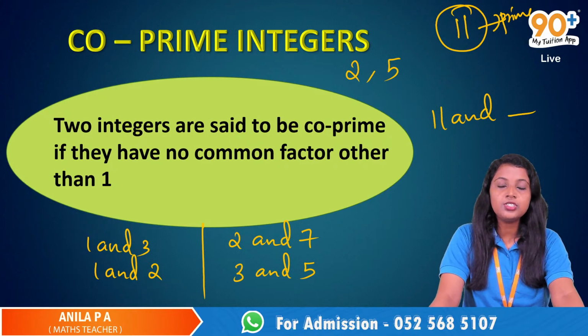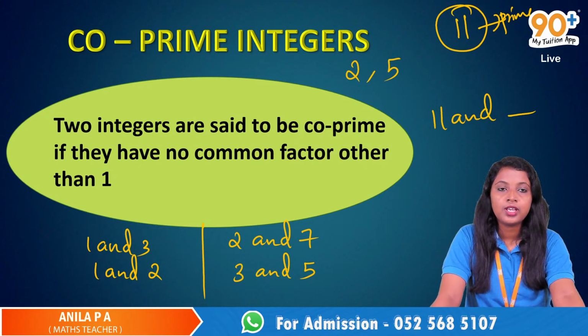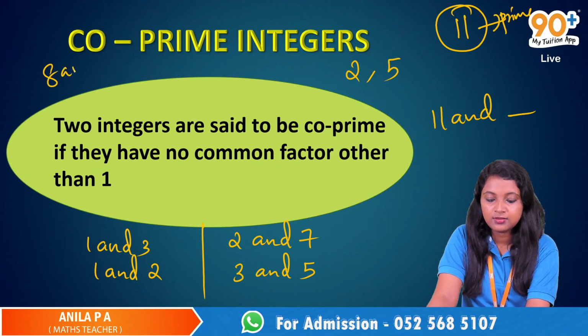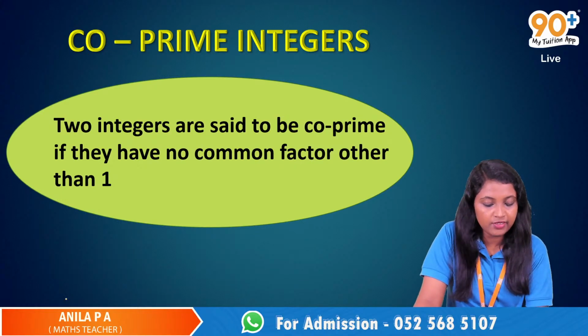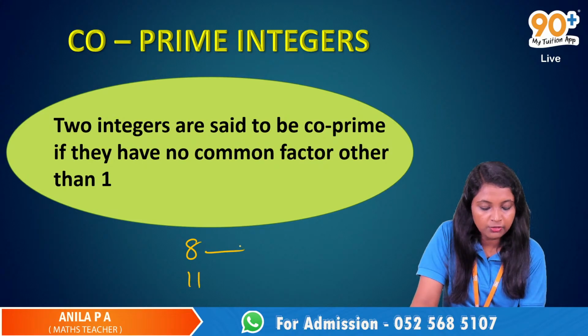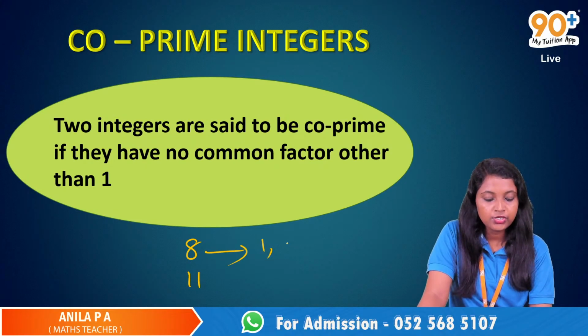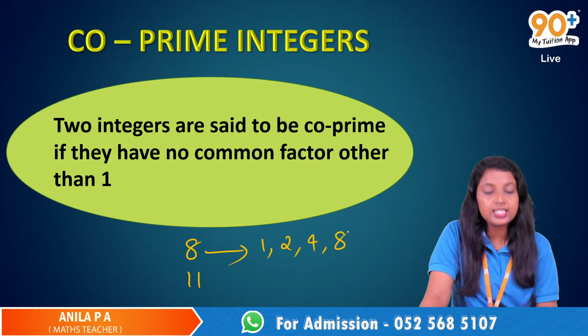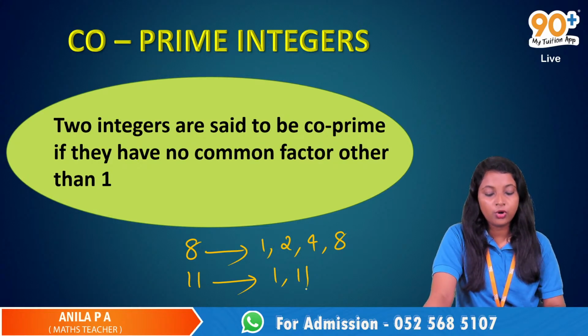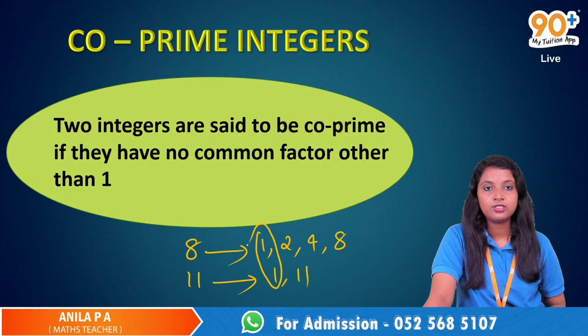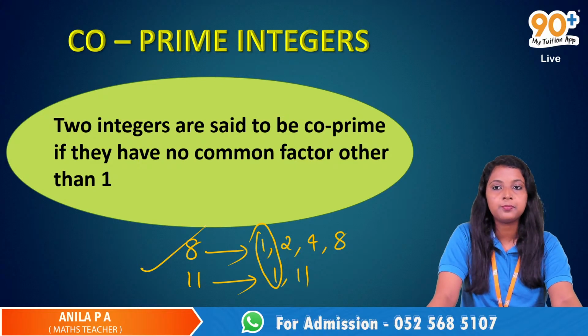Ma'am, is 8 and 11 coprime? 8 and 11, yes. What are the factors of this? Let me write 8 and 11. What are the factors of 8? 1, 2, 4 and 8. These are the factors of 8. But when we come to 11, it is a prime number actually. So the only common factor is 1. So 8 and 11 are coprime.